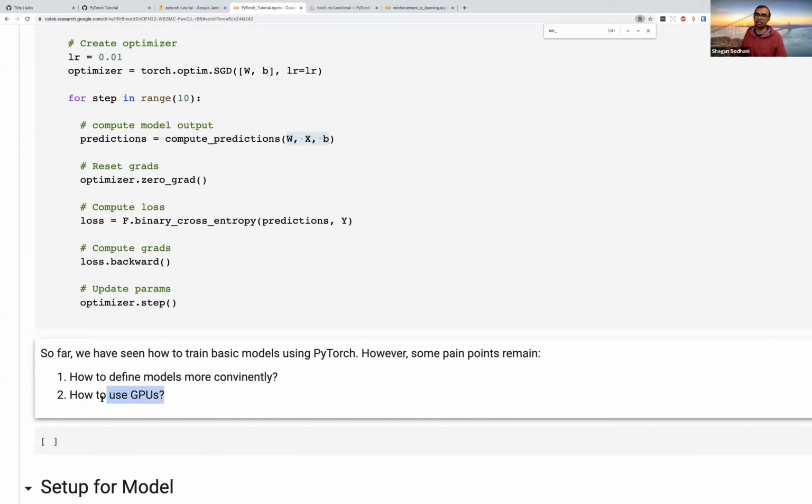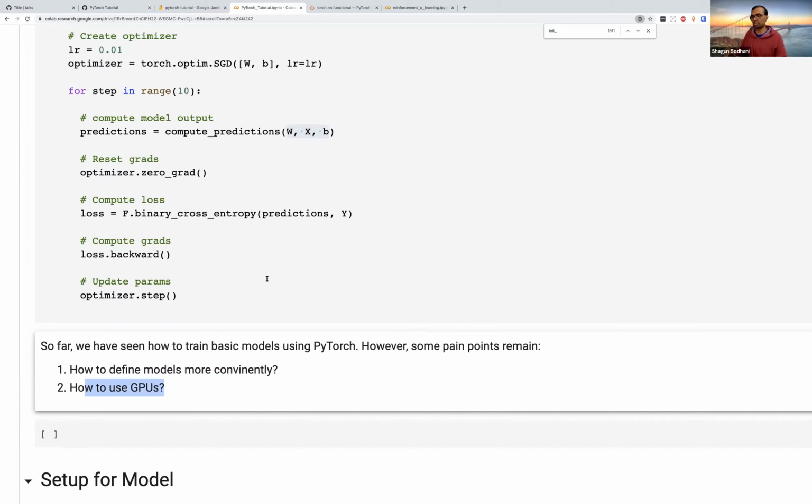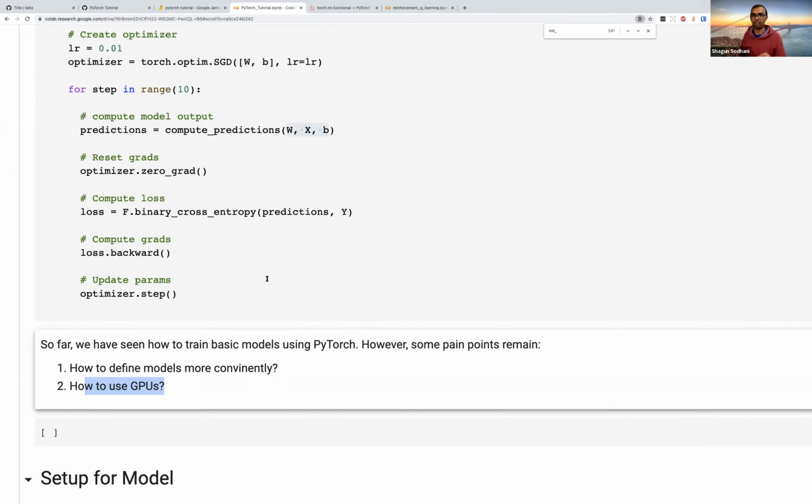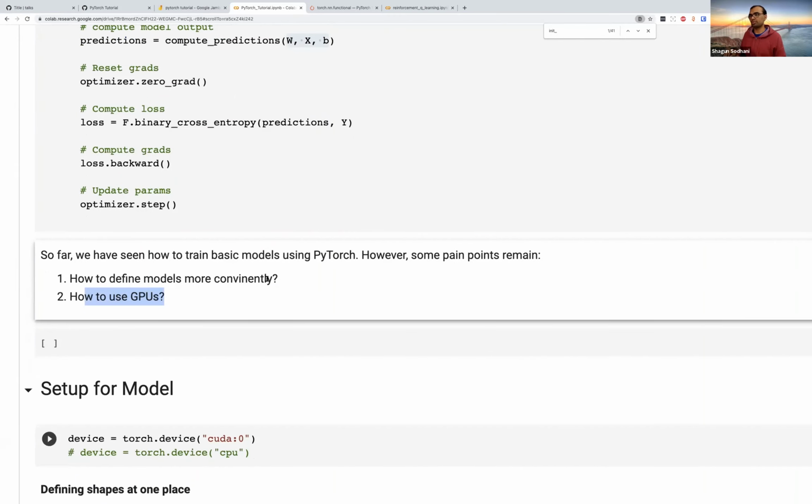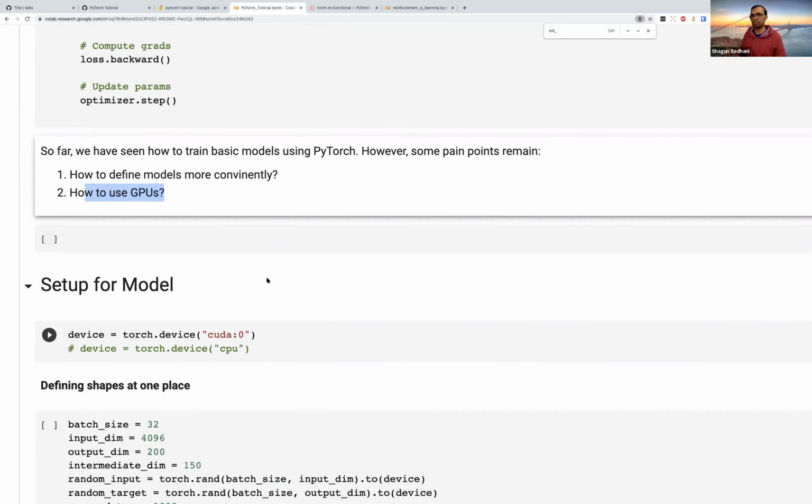The second thing that we haven't taken care of is all this training was happening on CPUs. I haven't started using GPUs yet. So these are two things that we are gonna address in the remaining part of the tutorial. But are there any questions before that? Okay, so let's go over these pieces now.